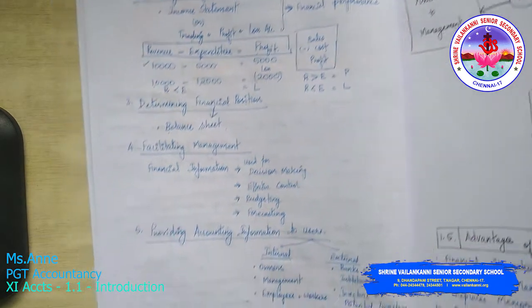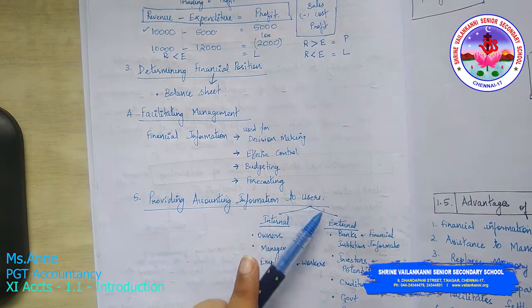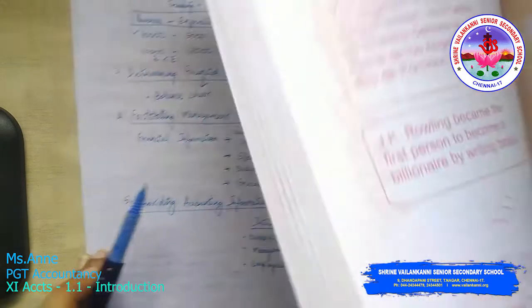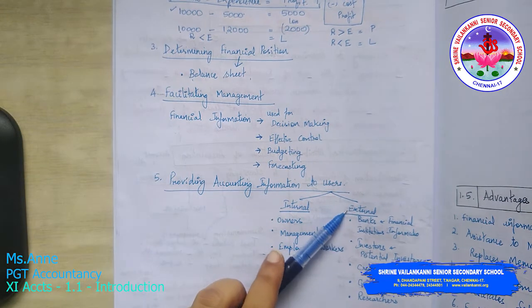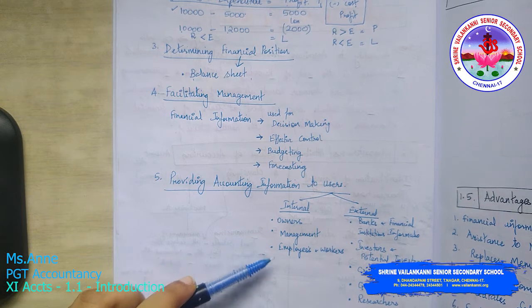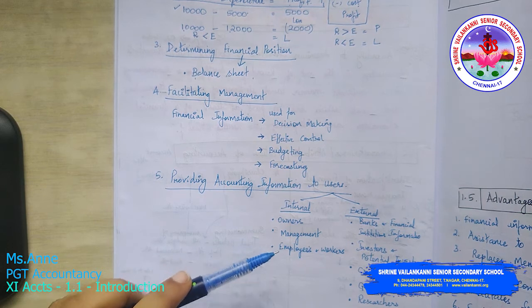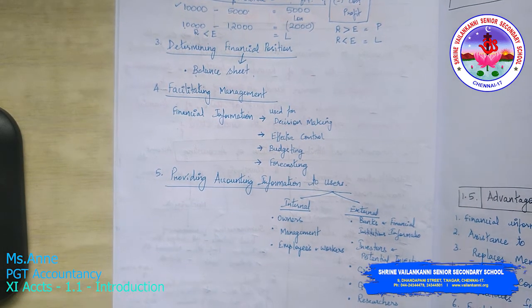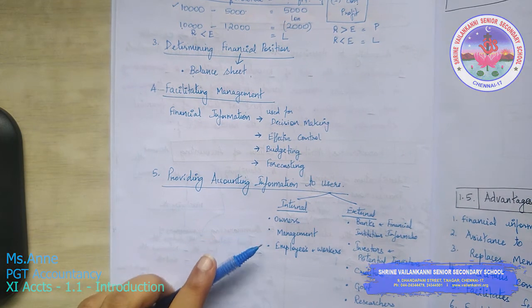Okay, now the fifth one is providing accounting information. As I told you, accounting information to users. Who are the users of financial information? You have internal users as well as external users. Internal users may be owners and management, and employees and workers. Owners and management may be the same for sole proprietorship firms, that is your sole trader. You will come to know about the sole trader. One person manages everything, so he will be the owner and he will be the manager. But if at all it is a company, you have share